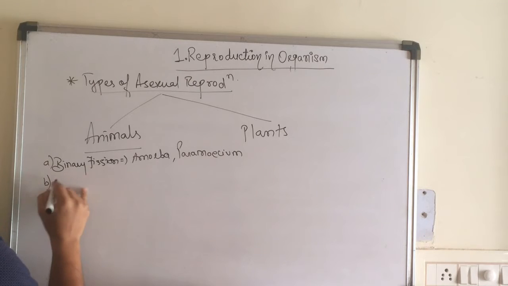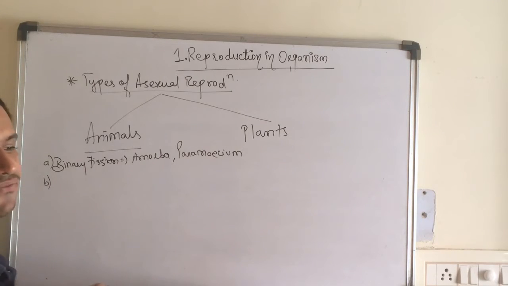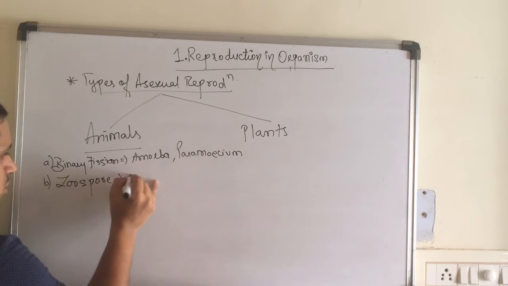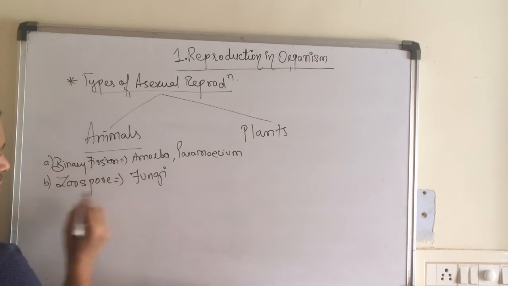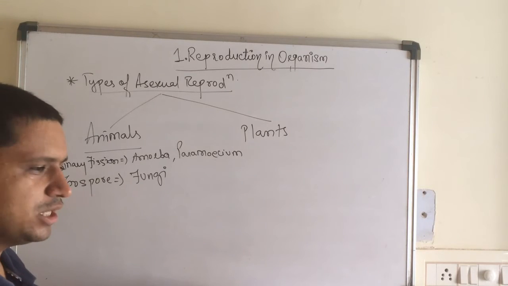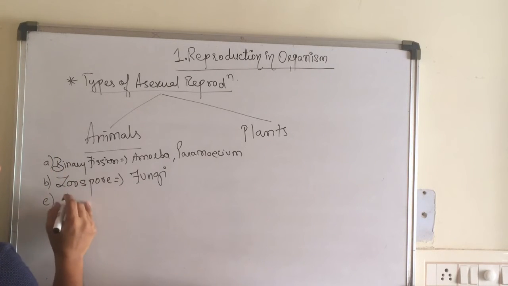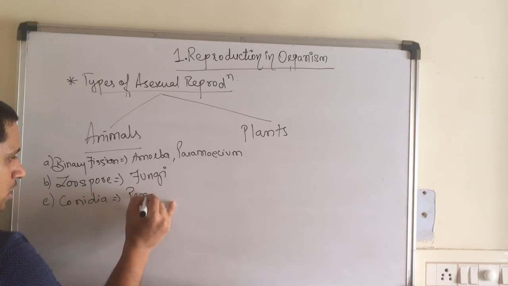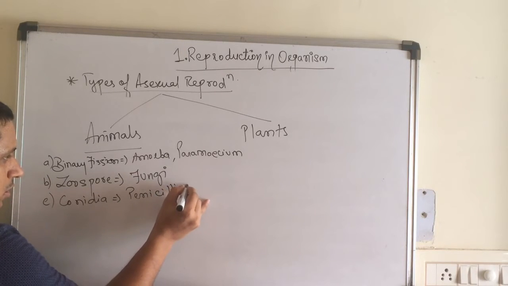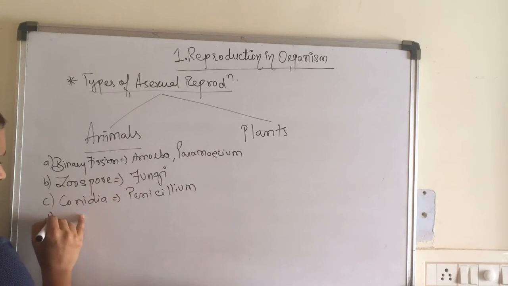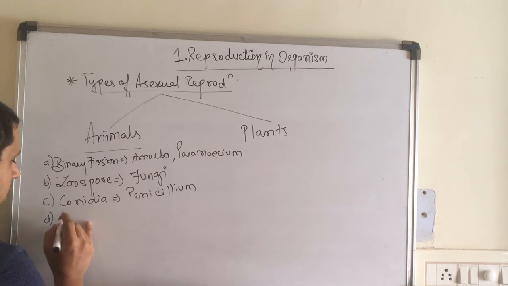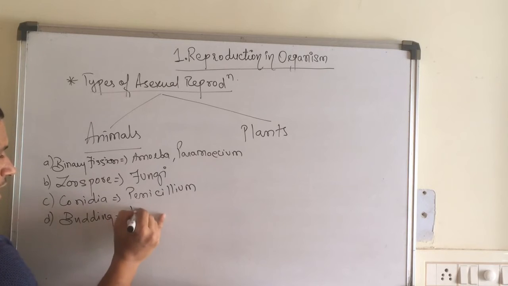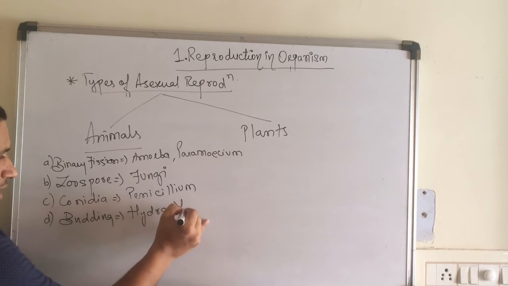On the other hand, there is the fungi. This fungi reproduces through structures known as zoospores. And the other organism is penicillium, which reproduces through conidia. Budding is seen in the hydra as well as in the yeast.